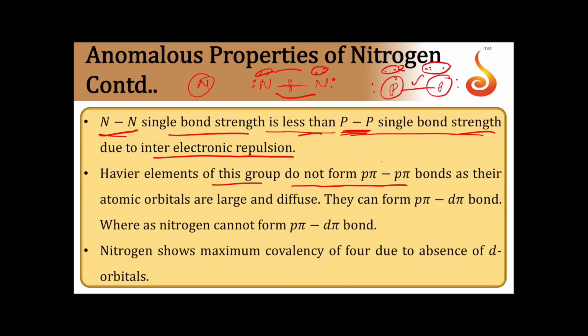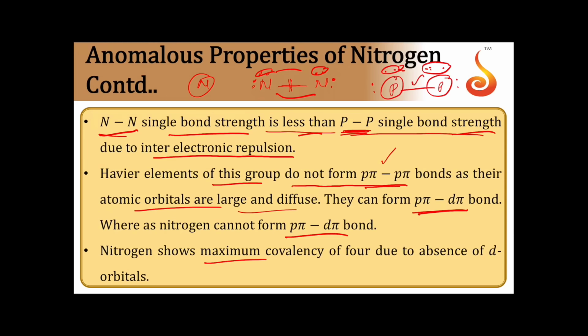Heavier elements of this group do not form p-pi p-pi bonds. For the formation of p-pi p-pi bonding, the essential requirement is small size. Only small sized atoms can form p-pi p-pi multiple bonds. Heavier elements are not small, so they cannot form p-pi p-pi bonds as their orbitals are larger in size and diffuse. They can form p-pi d-pi bonds. Nitrogen cannot form p-pi d-pi bonds, whereas other elements can. Summary: nitrogen forms p-pi p-pi multiple bonds because of small size. Other elements cannot form p-pi p-pi bonds because of larger size, but they can form p-pi d-pi bonds.